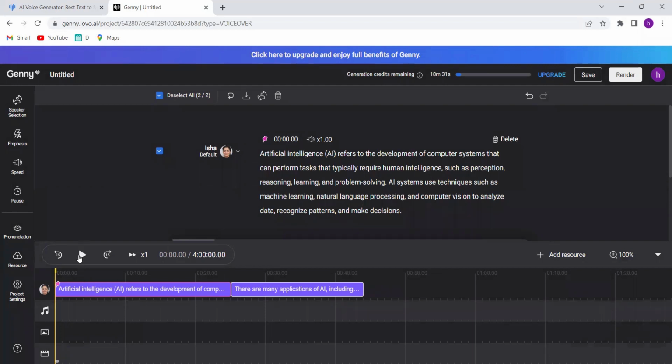for. Artificial intelligence (AI) refers to the development of computer systems that can perform tasks that typically require human intelligence, such as perception, reasoning, learning, and problem solving. AI systems use techniques such as machine learning, natural language processing, and computer vision to analyze data.